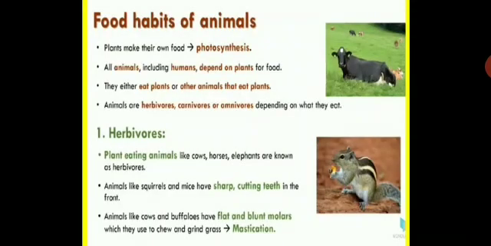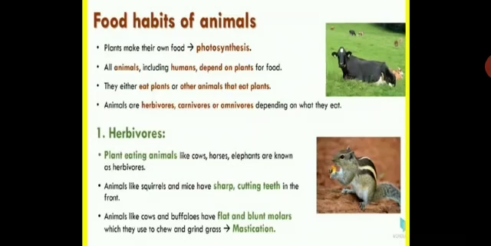Food habits of animals. So now let us see some food habits of animals. Plants make their own food with the help of a process known as photosynthesis. They prepare their own food. And all animals, including humans, depend on plants for food. They either eat plants or other animals that eat plants. Animals are herbivores, carnivores, or omnivores depending on what they eat. So now let us see first herbivores.